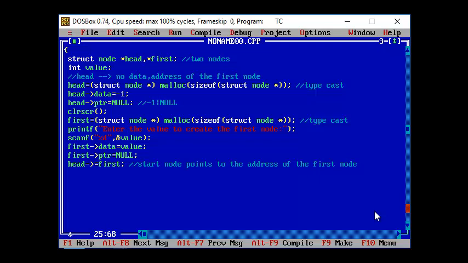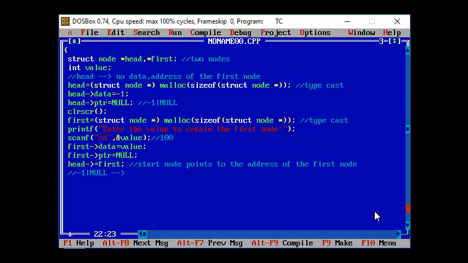Once this is done, initially you will have your start node, let's say for example -1, and it was pointing to null. Now since your first node has been created, let's say for example I'm entering the value as 100.